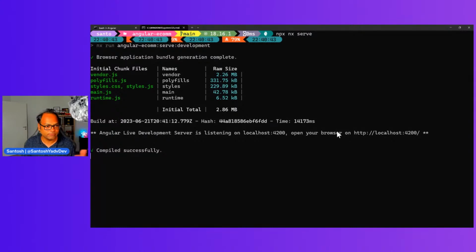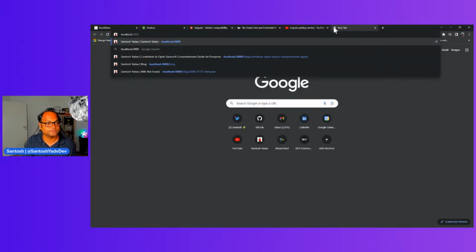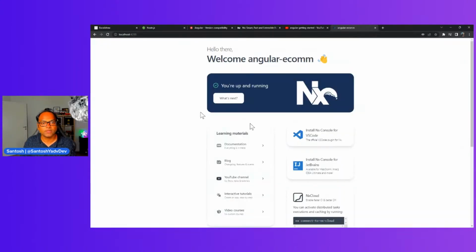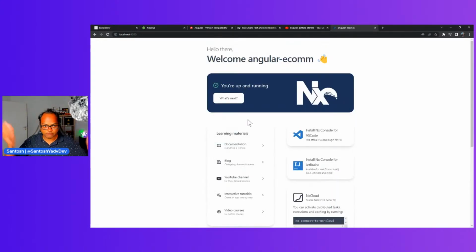It says your build is completed and the application is available on localhost:4200. And this is it. So you have your first application with Nx and Angular available and created for you. This is a starting page with all the Nx information.